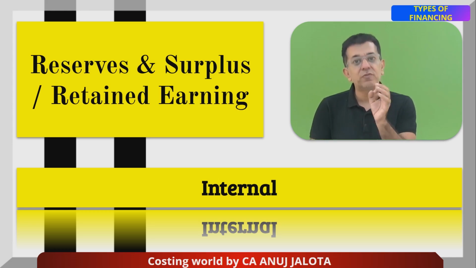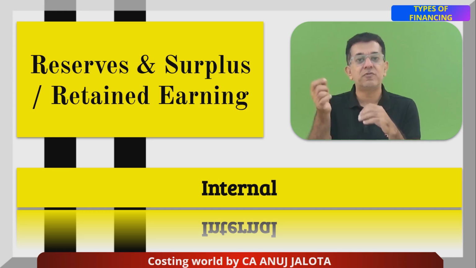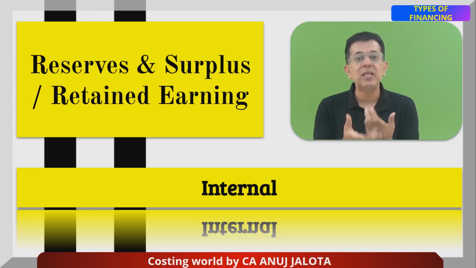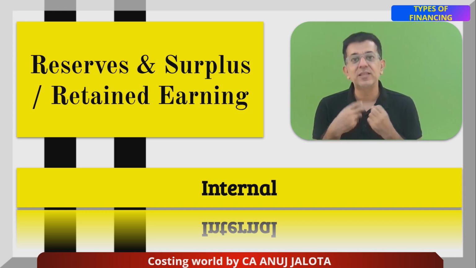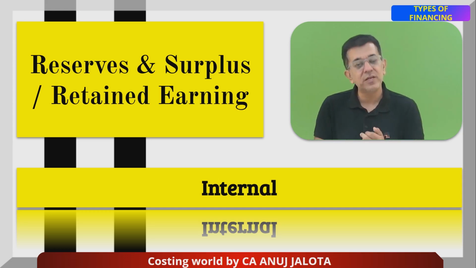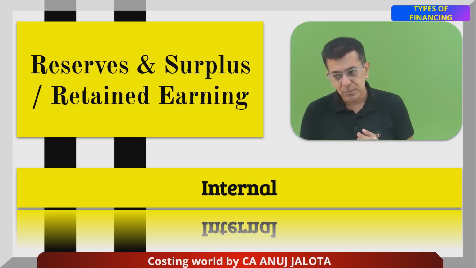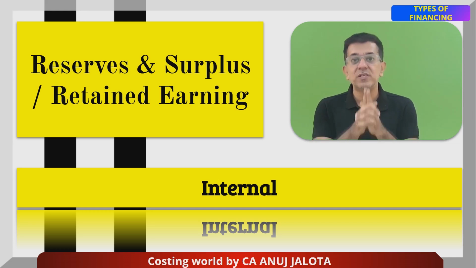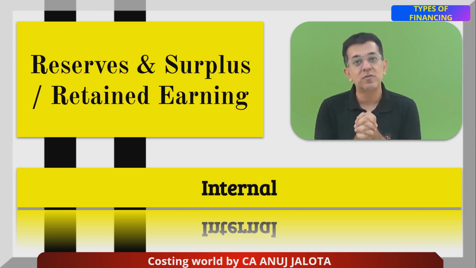Do remember, one of the ways to fund your business in future is by using your own profits. Today if I want to start any business, the first thing I always look for is how much money I have, that is, the profit I have generated in the past. There is something called the pecking theory, in chapter number 4, cost of capital. Pecking theory tells you that whenever a company needs funds, the first option it selects is always reserves and surplus. It tries to use its own sources first. This is the first thing.